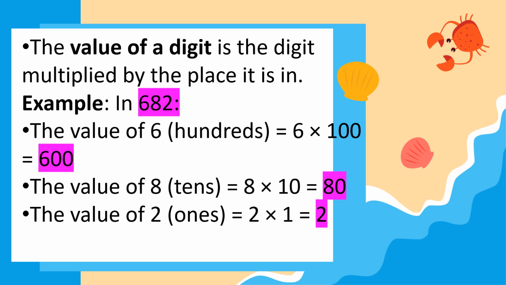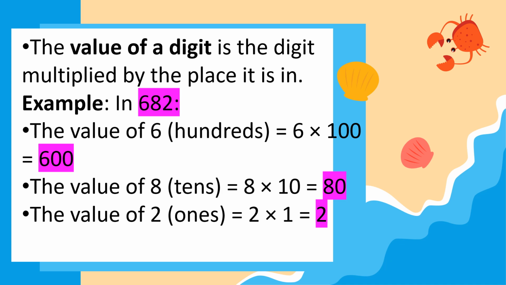In 682, the value of 6 is hundreds. So dahil 100 siya, we will multiply it in 100. Or we can add 2 zeros in the hundreds place. The value of 8 is 80. So that is in the tens place.